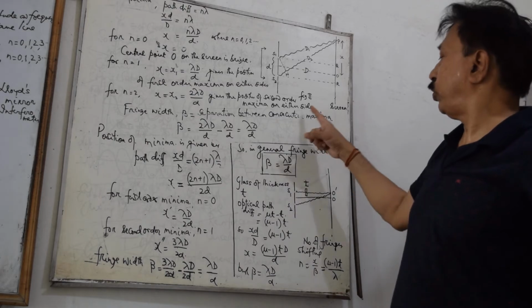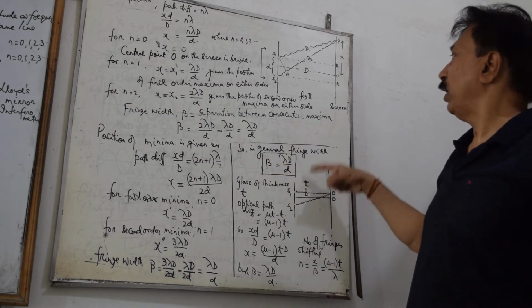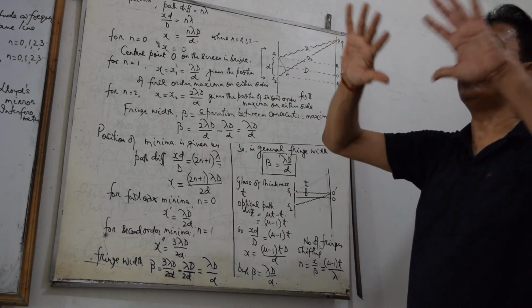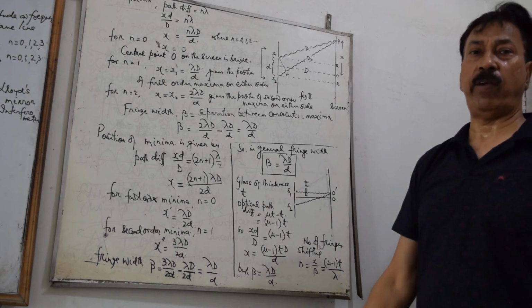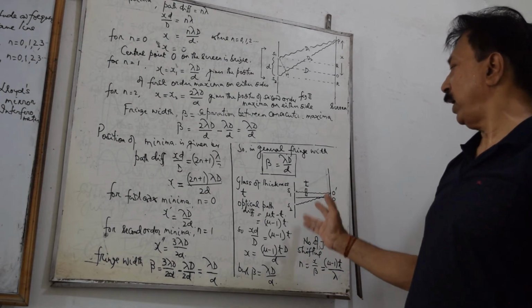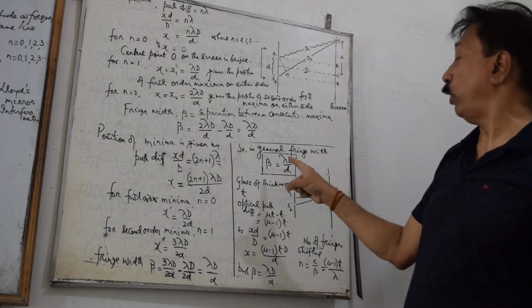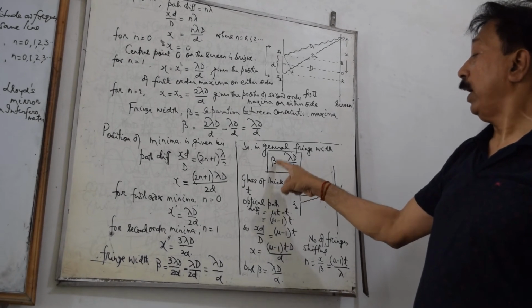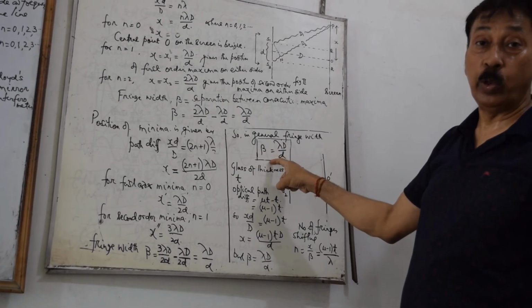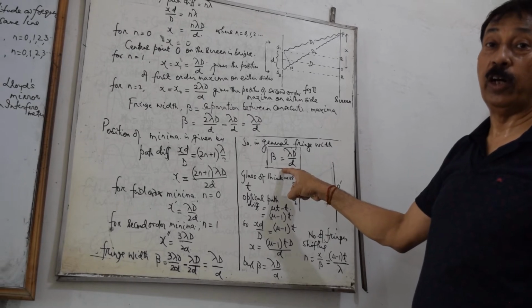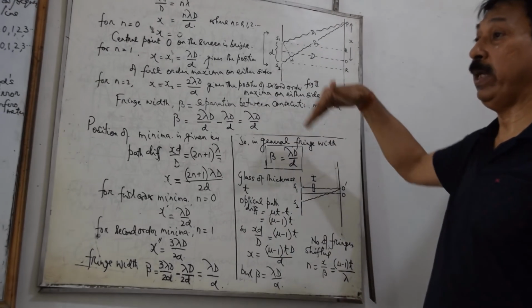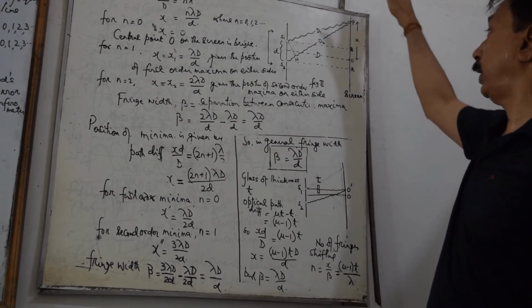What if the whole system is immersed in a transparent medium of refractive index mu? In that case, the fringe width will be given by beta by mu, where mu is the refractive index of the medium in which the system is immersed.